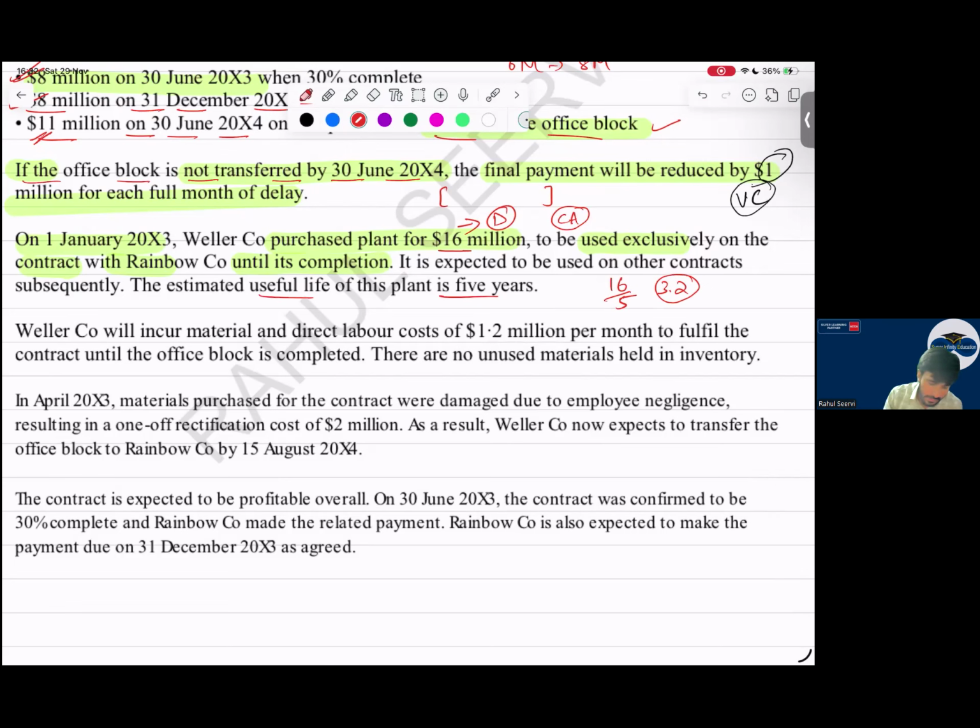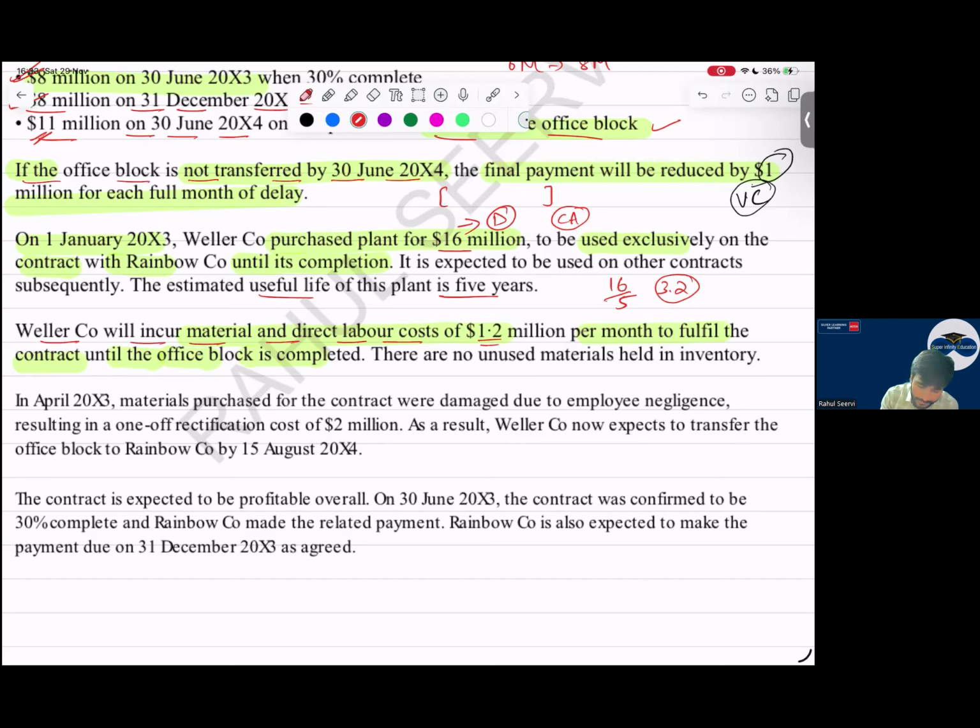We will incur material and direct labor cost of 1.2 million per month to fulfill the contract until the office block is completed. So every month, what is the cost they will incur? 1.2. Can I say 1.2 is a cost here? Not cost of sales, like we record; it's a cost to complete the project.